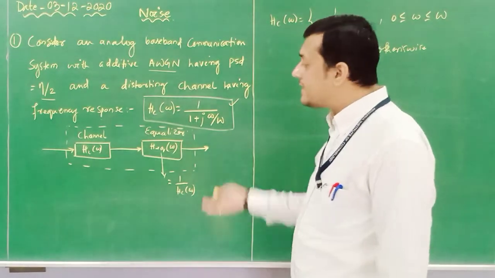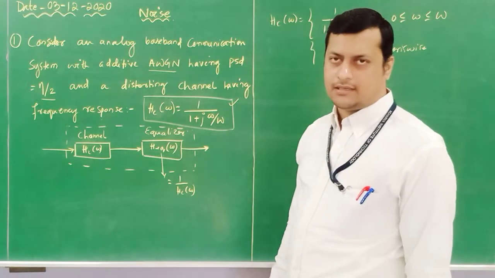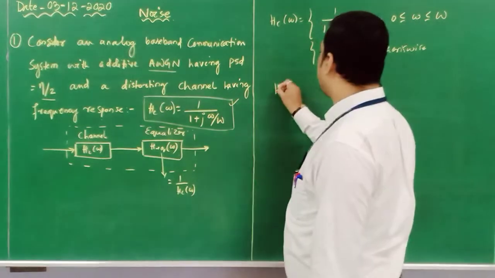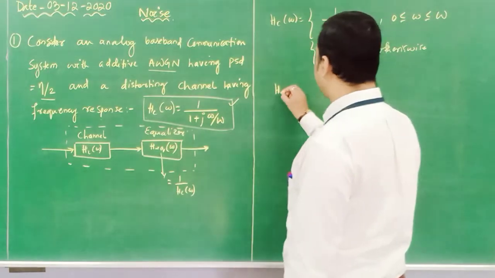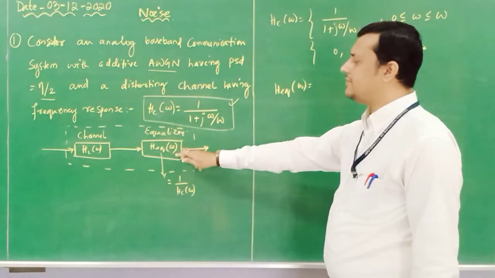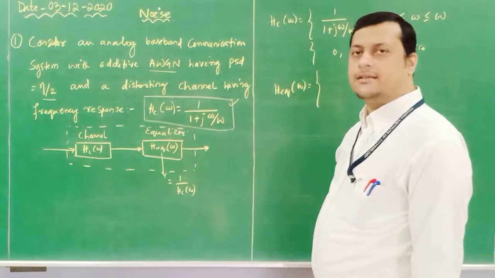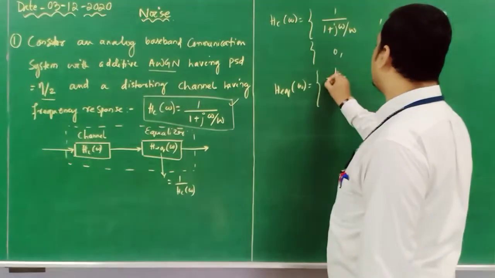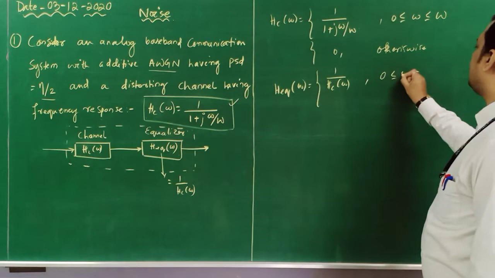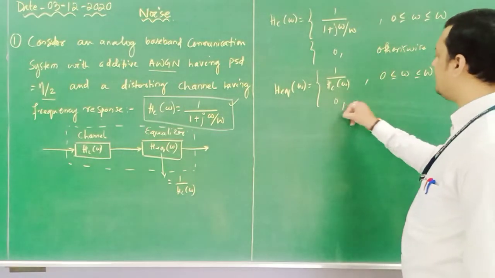Done. The second piece of information is with respect to the equalizer. I need to identify the equalizer, so here I will write H equivalent for the equalizer. The response of the equalizer, as I have written, is 1 by Hc of omega, where omega lies between 0 and W, and 0 otherwise.